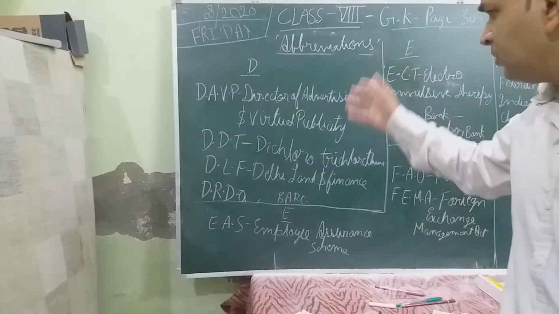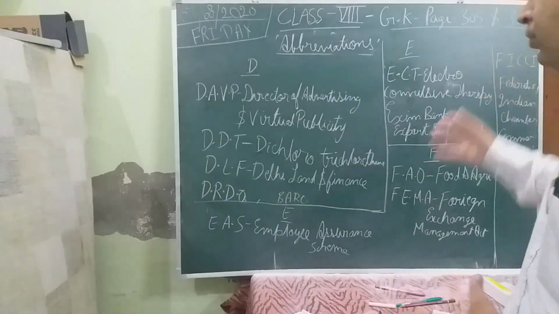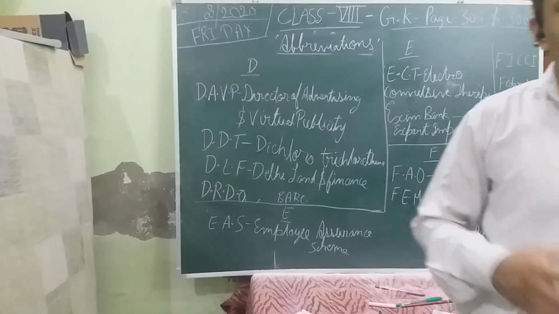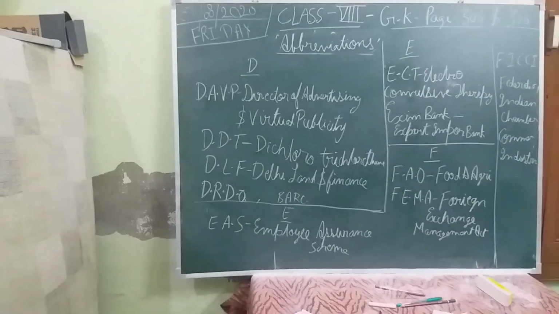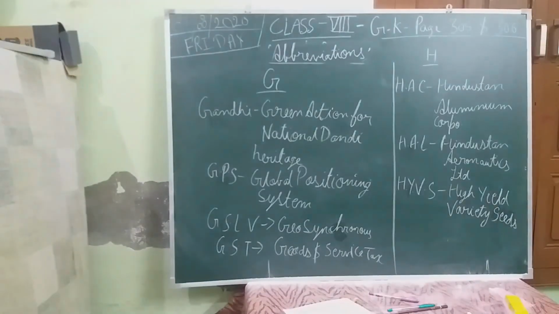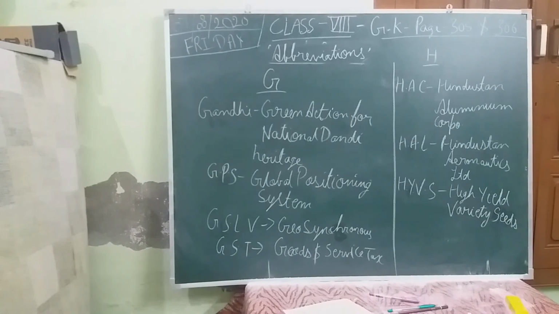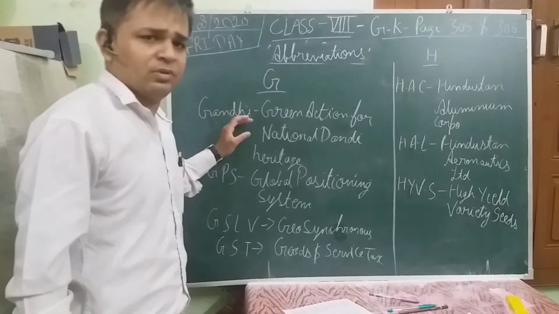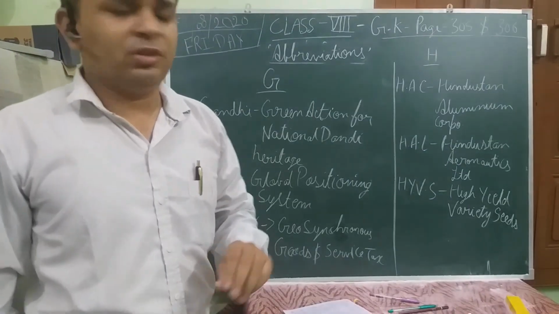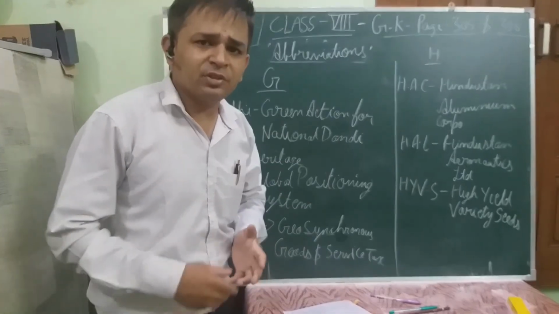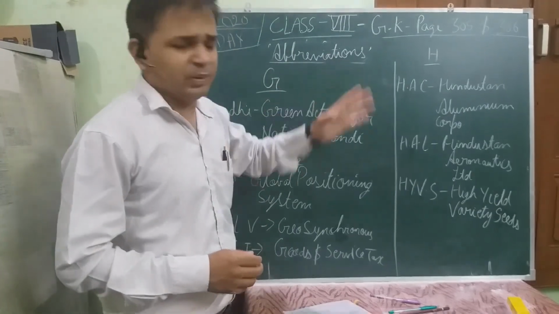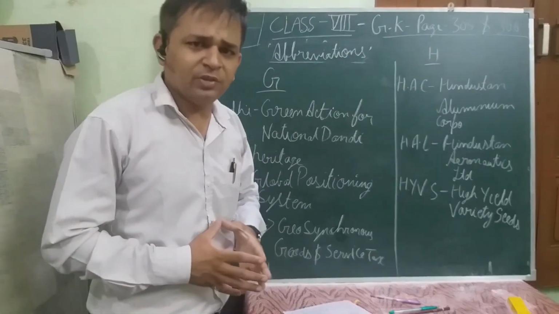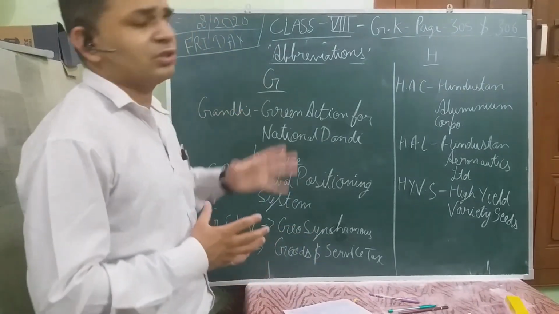Let's see, we will be discussing a few further alphabets so that the page 306 will be covered to a greater extent and you will have a better understanding. Okay, dear students, now we'll move to our next alphabet after F, that's G. On this page we will be covering the alphabets up to M, but maybe not all in this video. I, J, K, L, M are also equally important. We will see how the discussion goes.